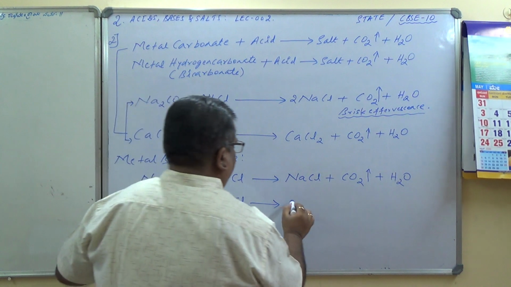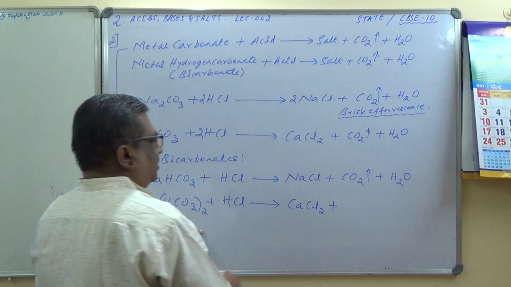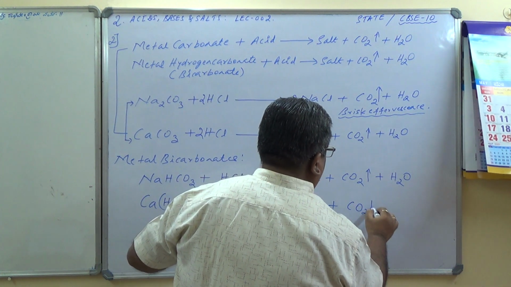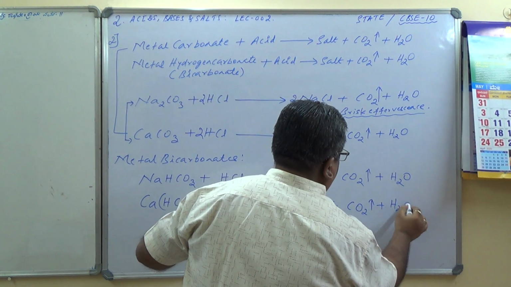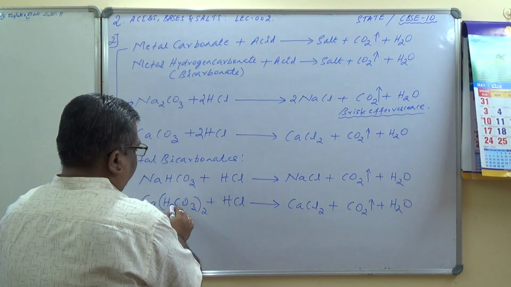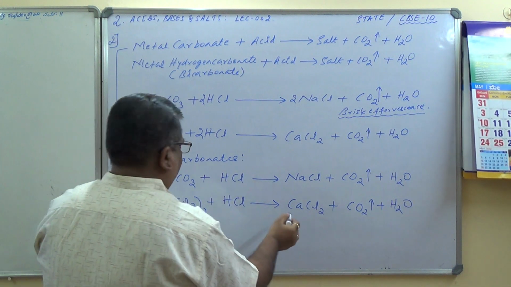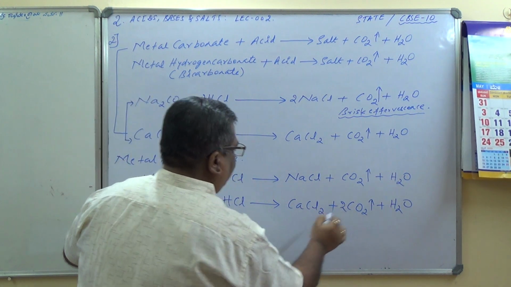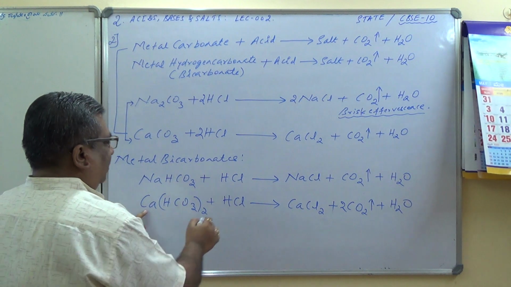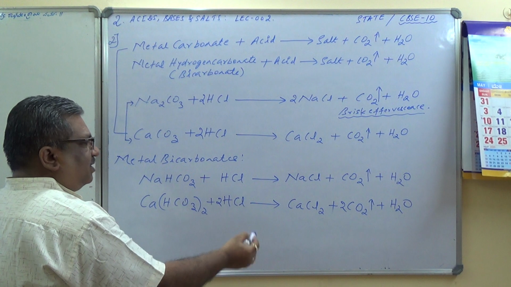gives you CaCl2 plus CO2 plus water. Let us balance it. Here H2O is okay, 2 CO2, and here 2 HCl, CaCl2. Yes, it is balanced, I think. Let's check it.